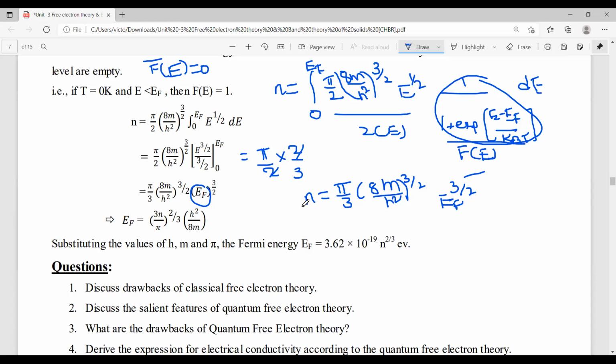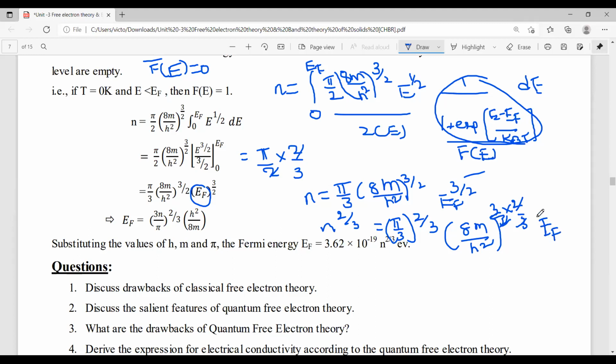taking whole power 2 by 3 on both sides. That is n power 2 by 3, (pi by 3) whole power 2 by 3, into (8m by h square) whole power, here 3 by 2 and 2 by 3 are cancelled. Okay. And we have EF also having 3 by 2.